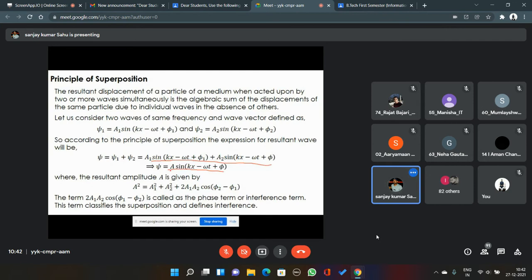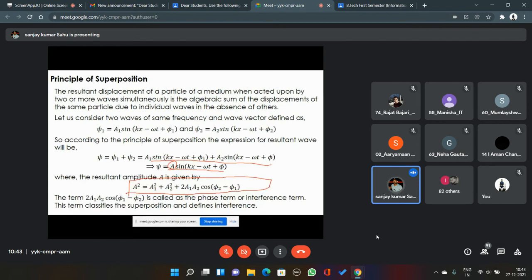Here A is called the amplitude of the resultant wave, or the resultant amplitude, whose expression can be written as A equals the square root of (a1 squared plus a2 squared plus 2 a1 a2 cosine of (phi 2 minus phi 1)).